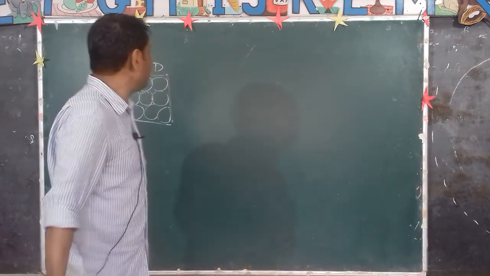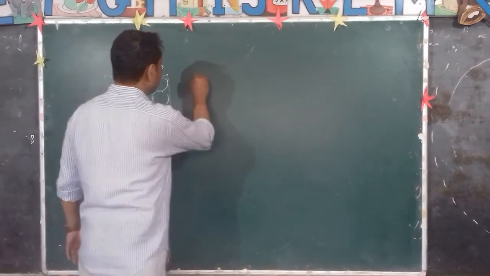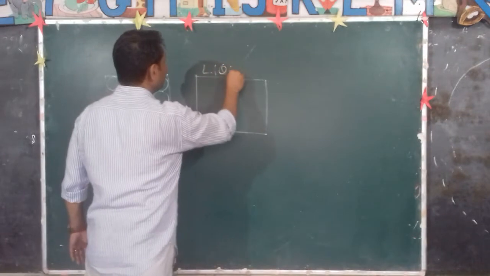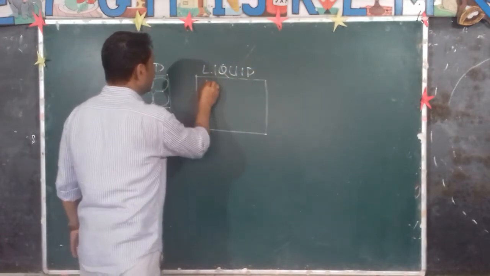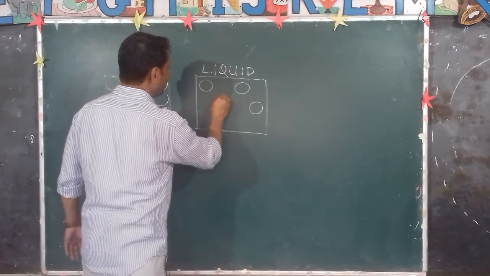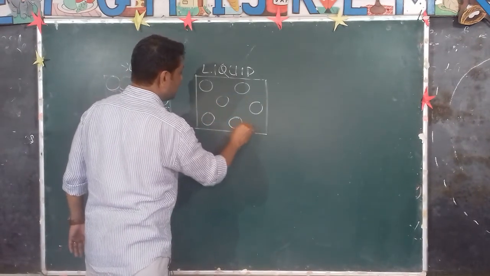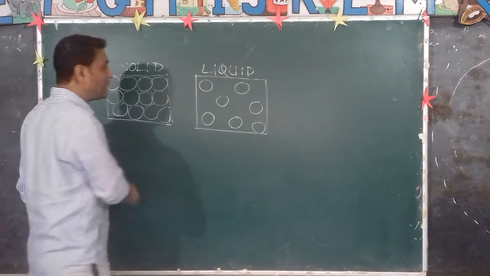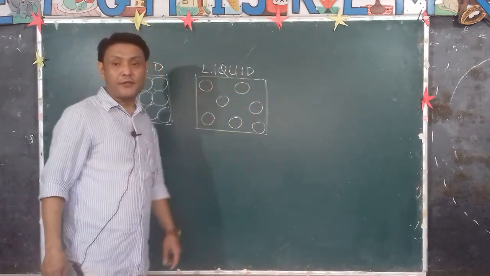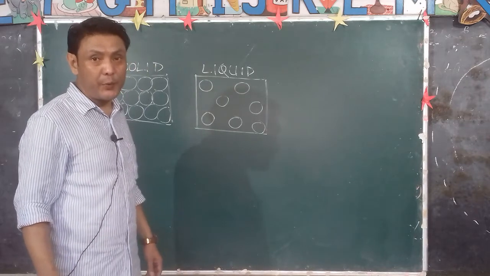In the case of liquids, the molecules are further apart as compared to solids, because the force of attraction is not very strong, it is weak.